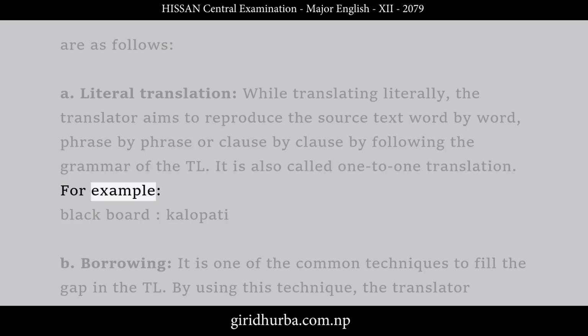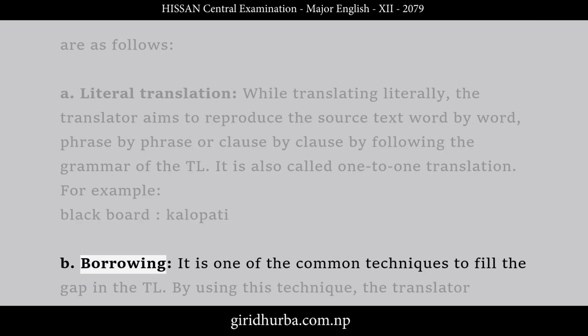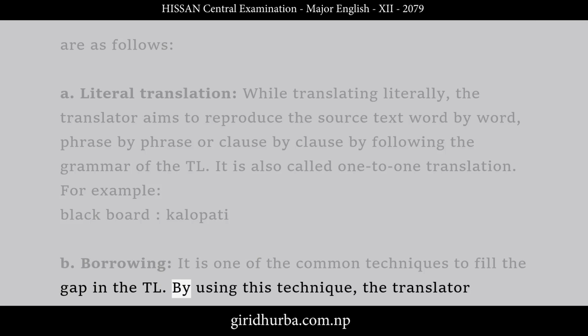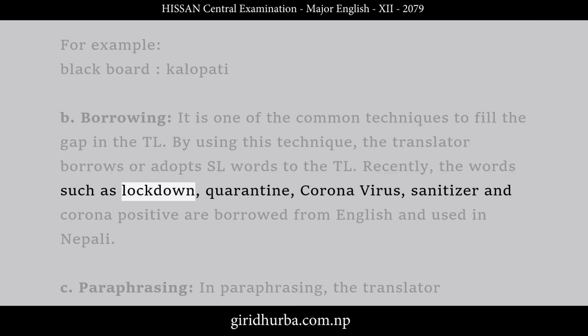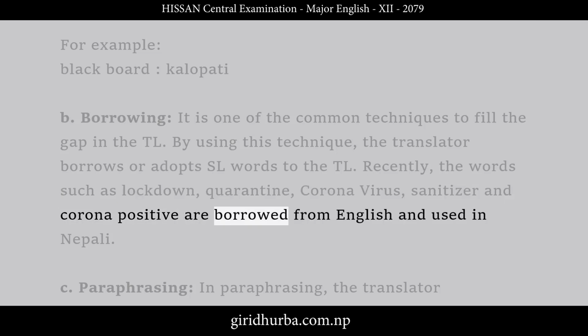For example, blackboard, kalopati. B. Borrowing. It is one of the common techniques to fill the gap in the TL. By using this technique, the translator borrows or adopts SL words into the TL. Recently, words such as lockdown, quarantine, coronavirus, sanitizer, and corona positive are borrowed from English and used in Nepali.